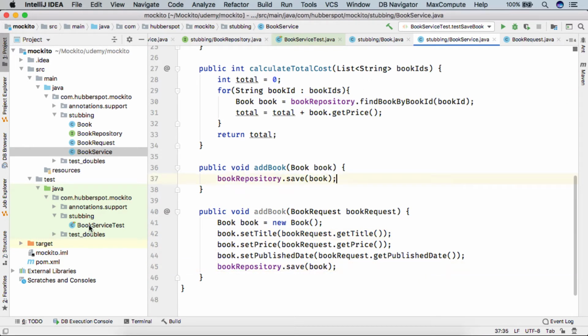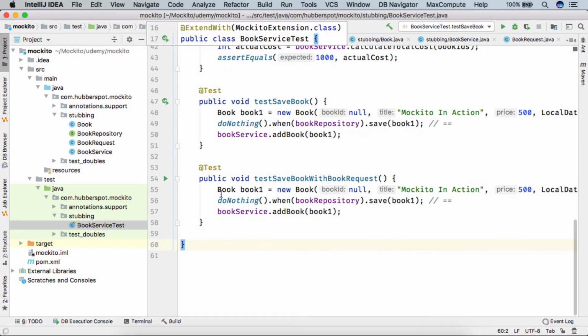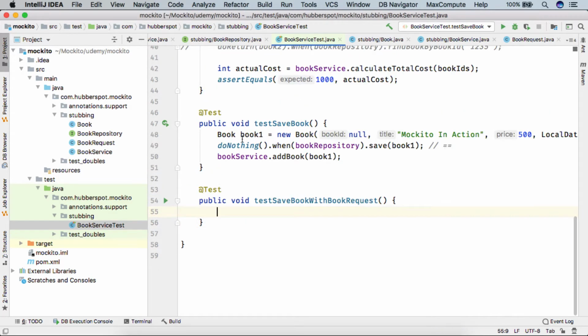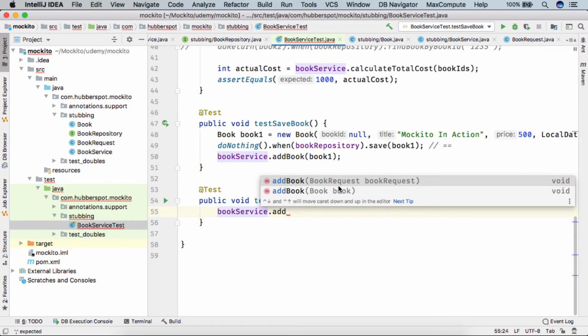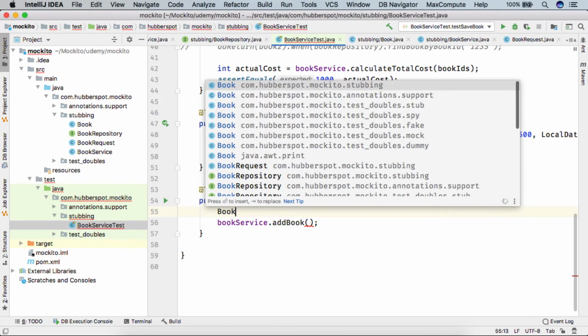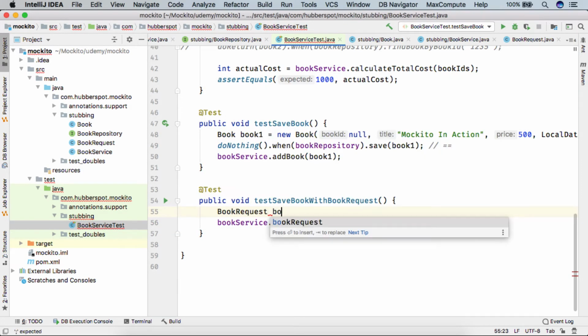So if I go to the test, here I simply remove this part. We need to test the addBook, which takes in a book request. So here I need to provide this book request. So we'll first create the book request.